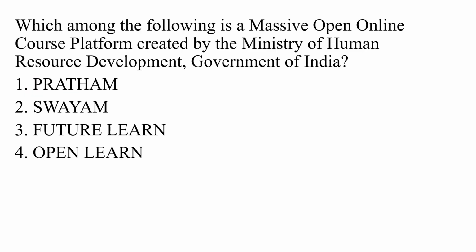Which among the following is the massive open online course platform which is created by the Ministry of Human Resource Development, Government of India? They give you four options: the first is Pratham, the second is Swayam, the third is FutureLearn and the last is OpenLearn. As I told you, the full form of Swayam is Study Webs of Active Learning for Young Aspiring Minds.